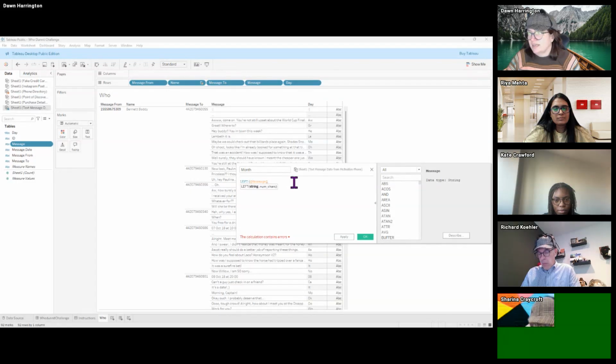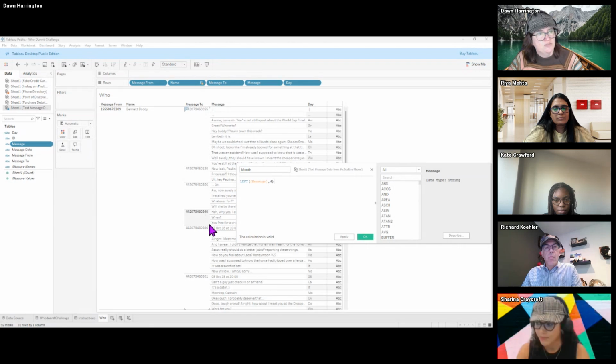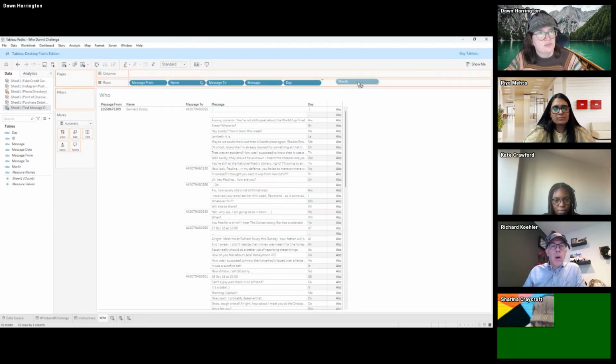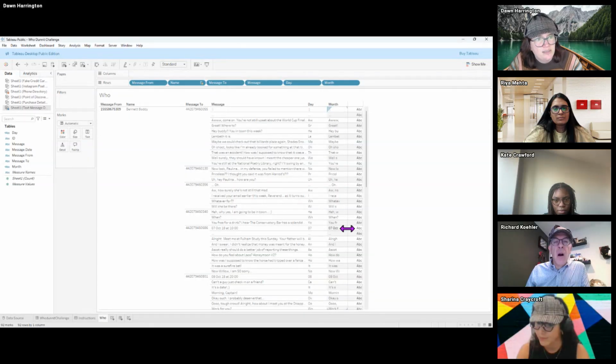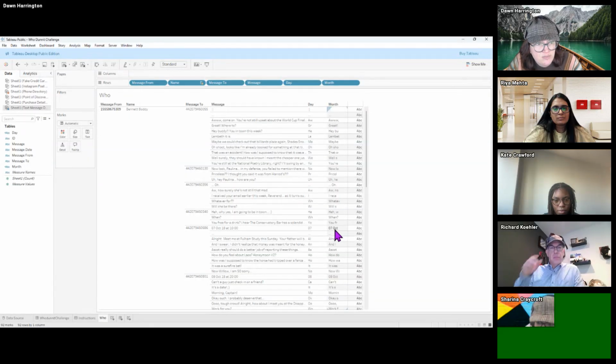So I'm going to say left, give me the 6 here. So I want to go over 6 spaces. If I go ahead and put this on the row shelf now, I can see we have 07 space October.